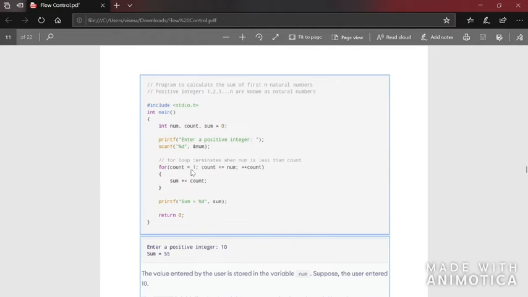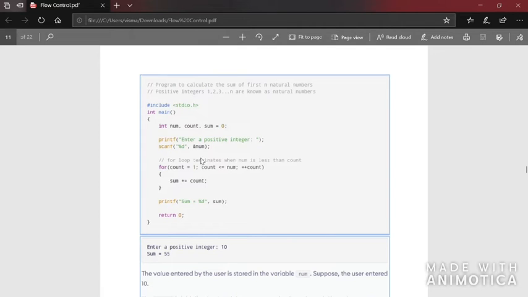So count will keep track of the numbers from 1 to the input which we have given, and then it will find the sum of those numbers. If 5 is the input, every time the value of count is incremented, the value of count will be 1 2 3 4 5. So until 5, the value of count will be incremented, and in sum I am adding these numbers. So this is a program to find the sum of numbers from 1 to the number that we have entered.